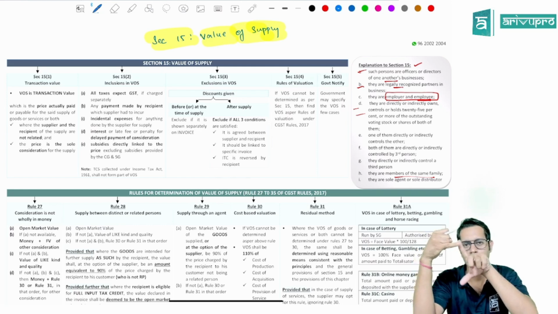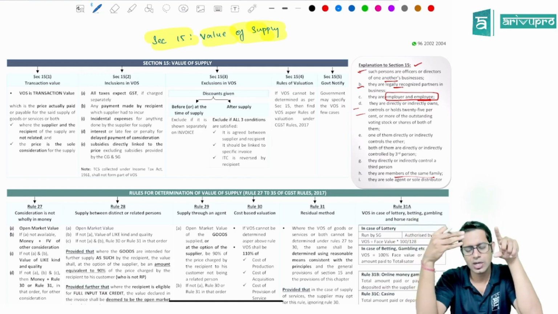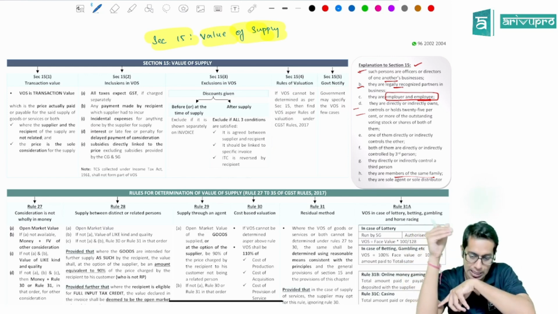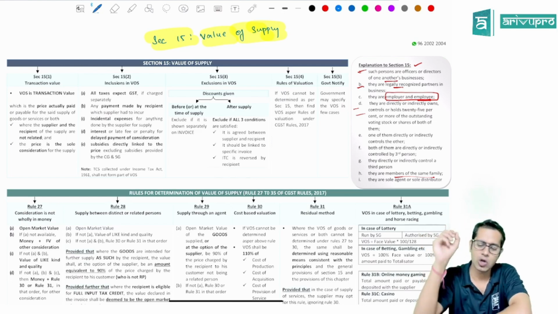Now we understood what is the event because of which you are paying the taxes. Then section 9 told us what type of tax you have to pay, CGST, SGST, IGST, etc. Then we understood when I should pay the taxes to the government, in the sense, at what point in time supply takes place. Now, on what amount should I pay the taxes? If you want to know that, please ask this fellow. Who? Section 15. Section 15 talks about value of supply.